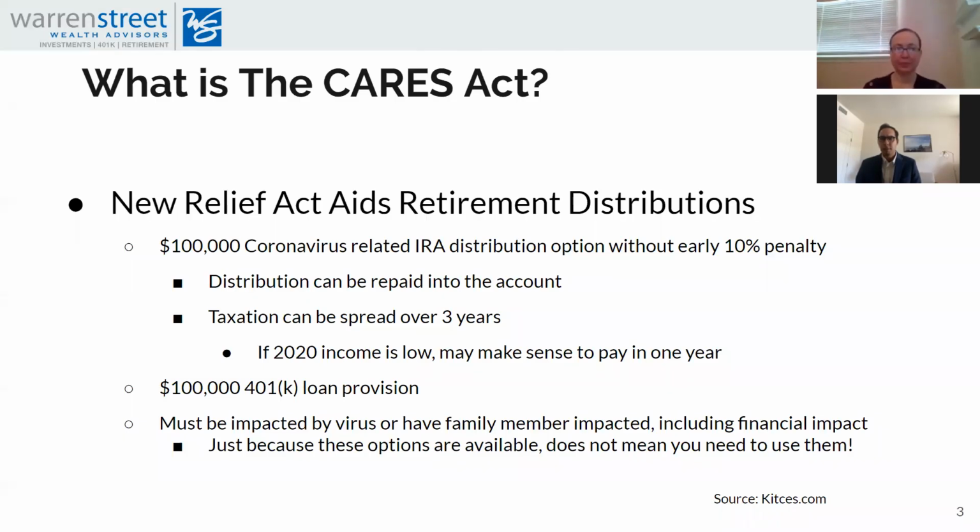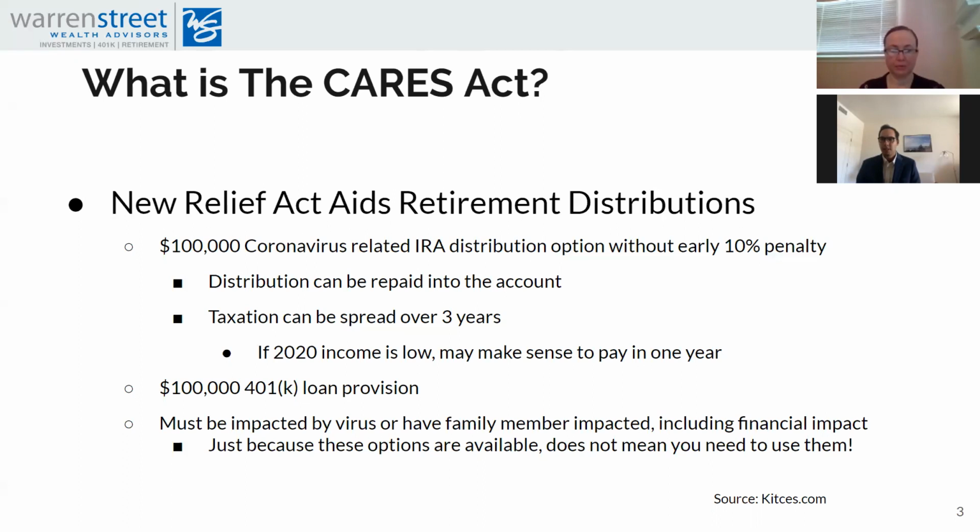To start, I'll cover the main two changes that took place as part of this CARES Act. It applies to both IRA accounts and 401k accounts. The main idea here is to essentially make distributions easier, specifically for individuals who are either still working or who may be retired a little bit early, prior to the IRS retirement age of 59 and a half. The CARES Act basically removes the early 10% withdrawal penalty for up to $100,000 of distributions if you wanted to take that from either an IRA or a 401k.